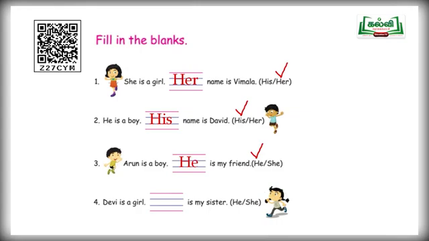And next one, fourth question, Devi is a girl. Dash is my sister. He or she? She is the correct answer. Devi is a girl. She is my sister. S-H-E. She.